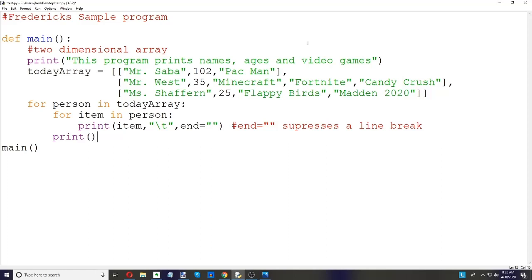And then let's see if that works. So I'm going to save it. I'm just saving everything as the same name. So again, for person in today's array, it should pick up the first person. For item in person, it should print the first item, the second item, the third item, and however many we have. You can see we have more video games for Mr. West than we do for Miss Shaffern or Mr. Saba. And let's give it a run here.